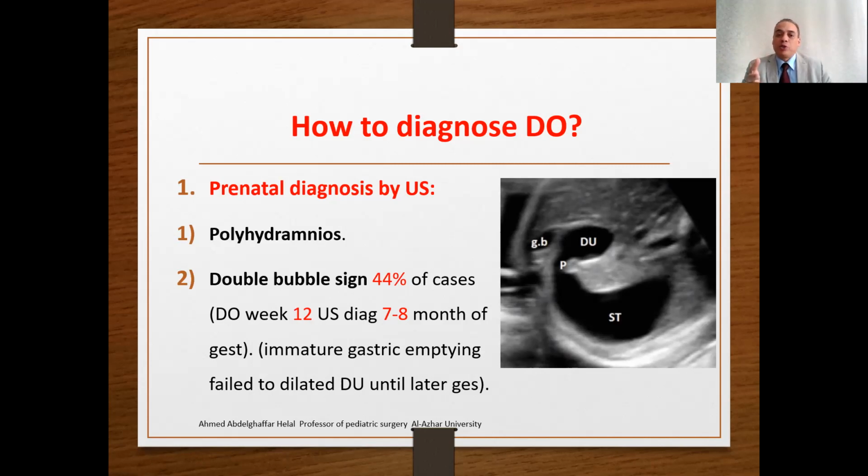However, duodenal obstructions occur around 12 weeks of intrauterine life, yet ultrasound diagnoses the duodenal obstruction at the 7th to 8th month of gestation. This may be explained by immature gastric emptying, which fails to dilate the duodenum until later gestation. So the obstruction occurs early, but ultrasound diagnoses it very late in gestation as there is very low gastric pressure. These gastric pressures take time to dilate the proximal duodenum and produce the usual double bubble sign.